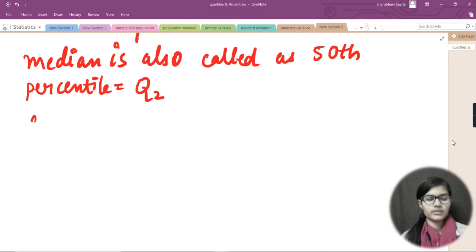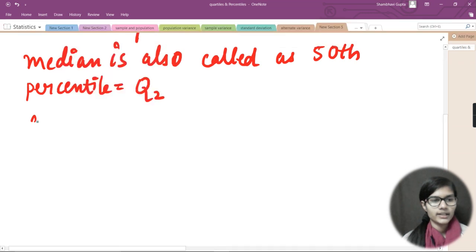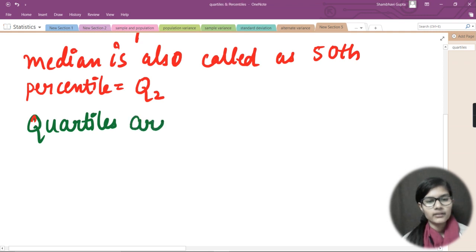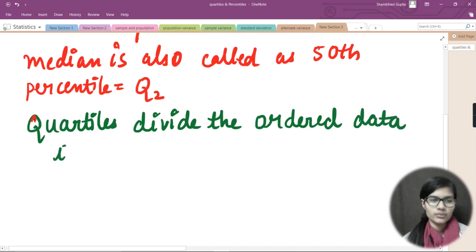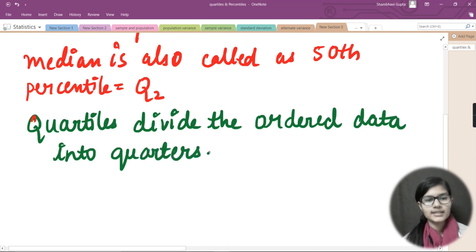I was just telling you about the quartiles, what these quartiles are. Let me have a different color this side, and I will write that quartiles divide the ordered data into quarters. So quartiles divide the ordered data into quarters.